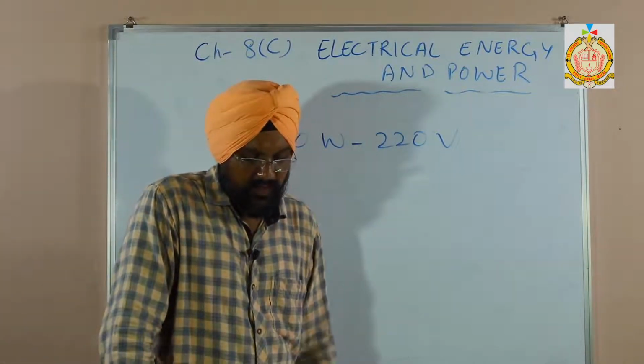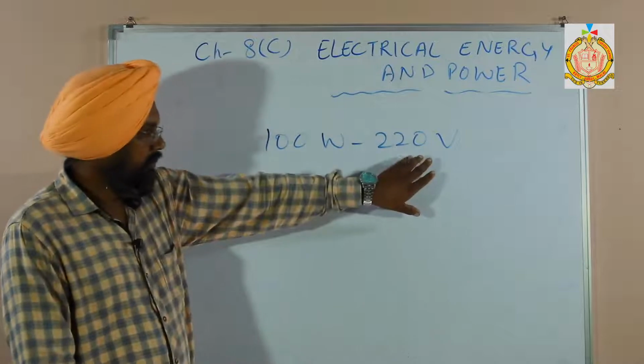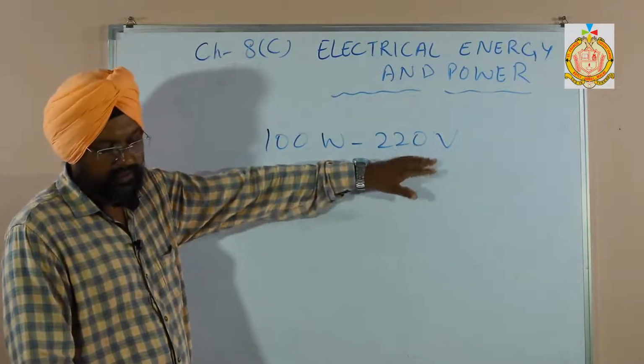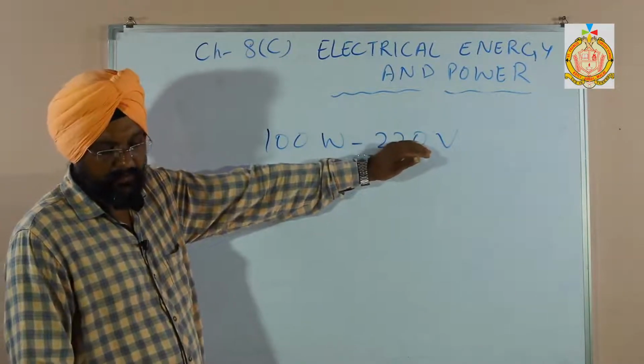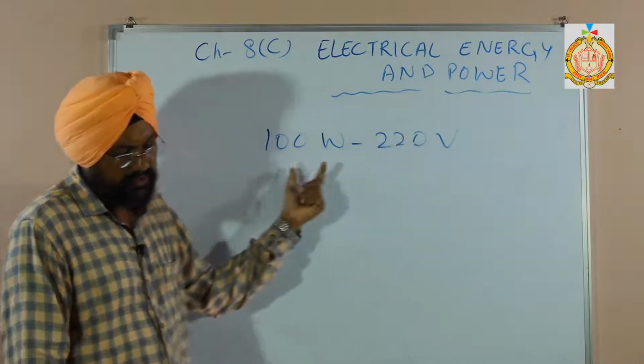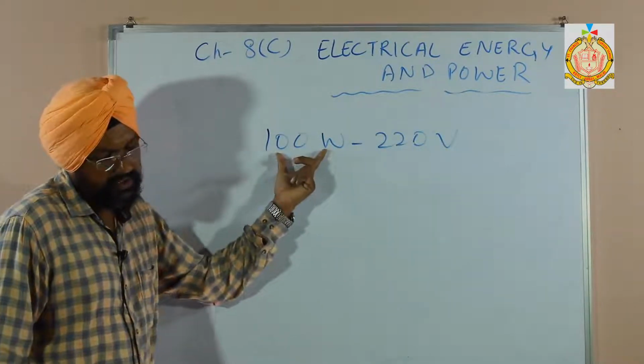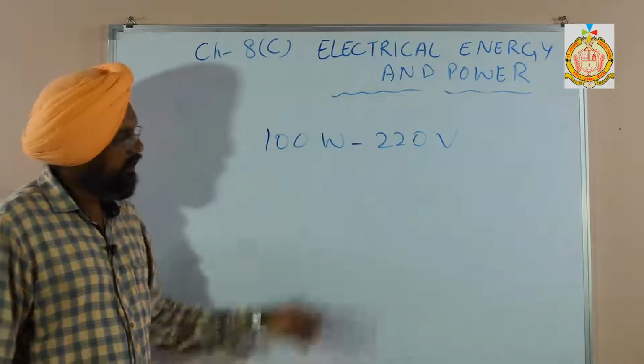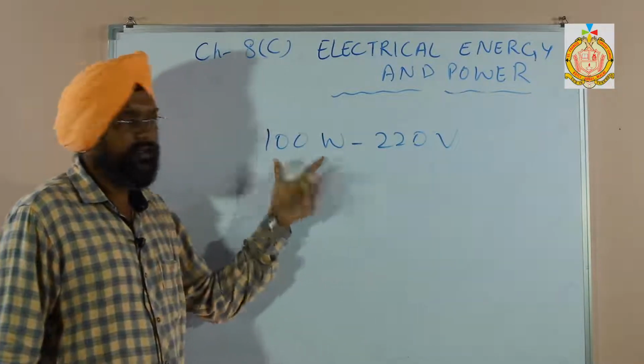It means the bulb is to be lighted on a 220 volt supply, and the power consumed by the bulb is 100 watt. Out of 220 volt, it consumes 100 watt.